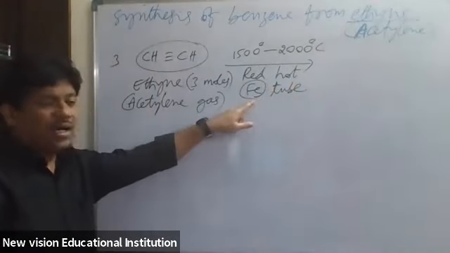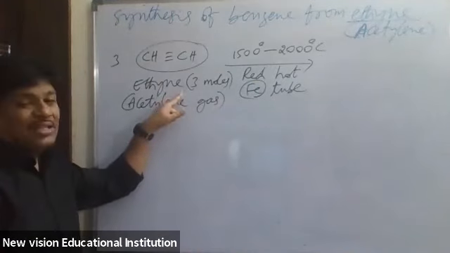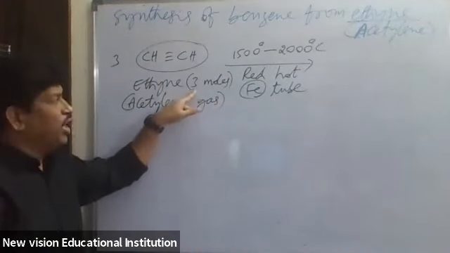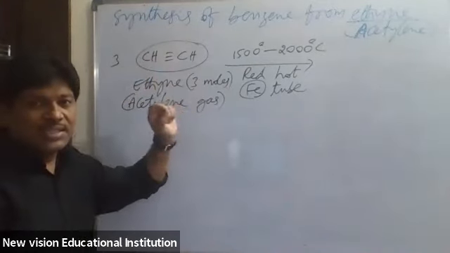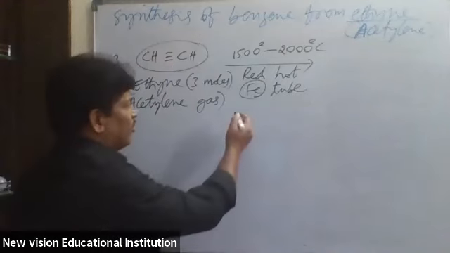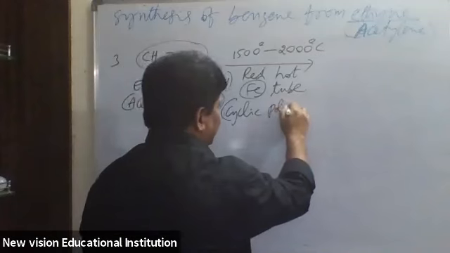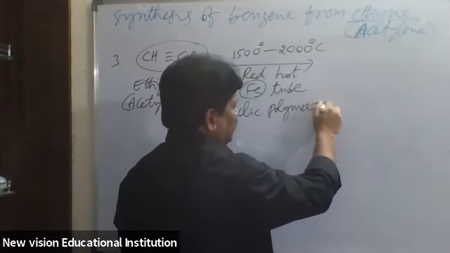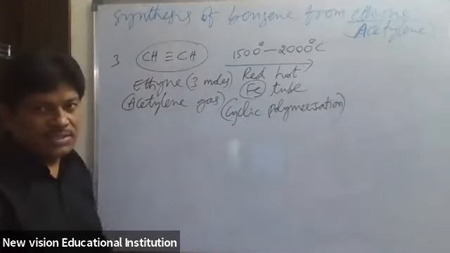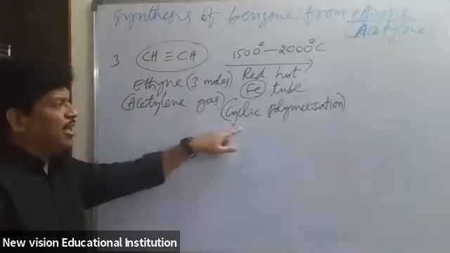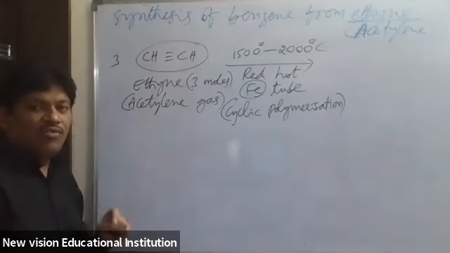So 3 moles of acetylene undergo cyclic polymerization. By the cyclic polymerization of 3 moles of acetylene, we get benzene.